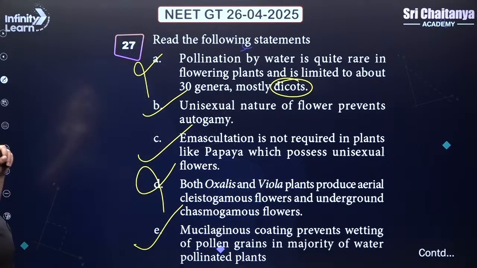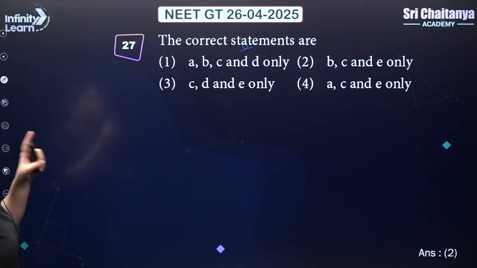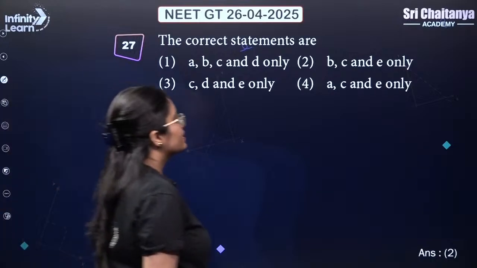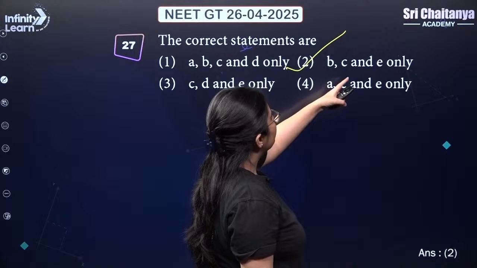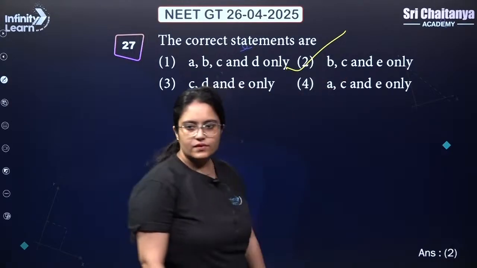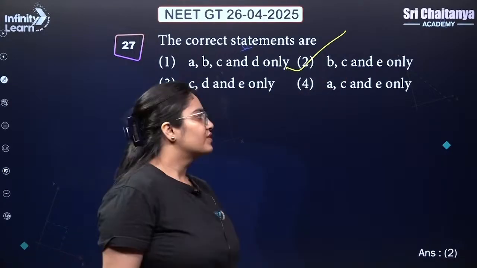So first statement is wrong because they should have mentioned monocots here, and the D statement is wrong because the cleistogamous flowers are underground and chasmogamous flowers are aerial. So B is correct and C is correct and E is correct. B, C, E, 2 is the right answer. B, C and E only. Okay, next question on your screen.